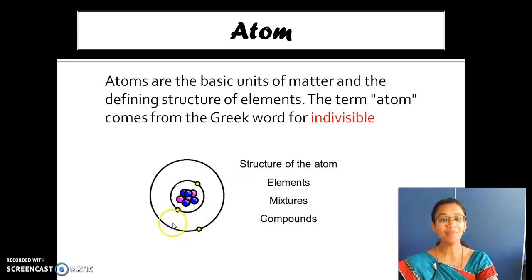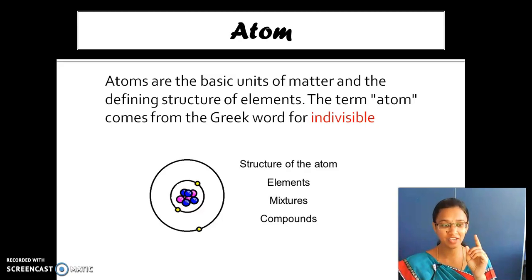Look here, this is the structure of atoms. The atoms combine to form elements, elements combine to form mixtures, and the mixtures form compounds. Just store this in your mind. So now you would have got an idea about atoms.